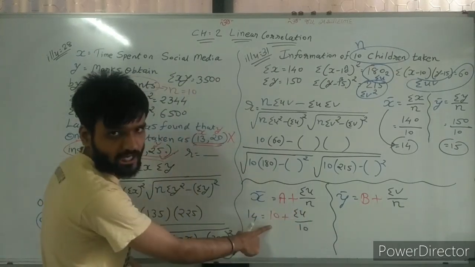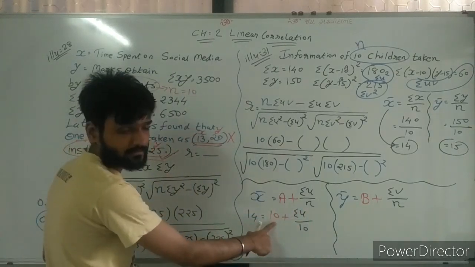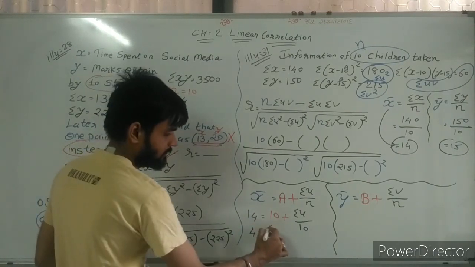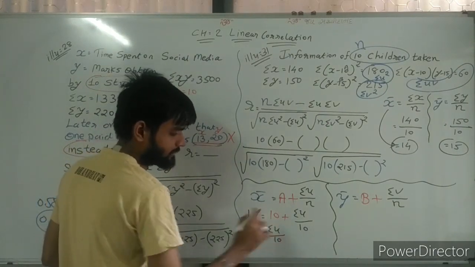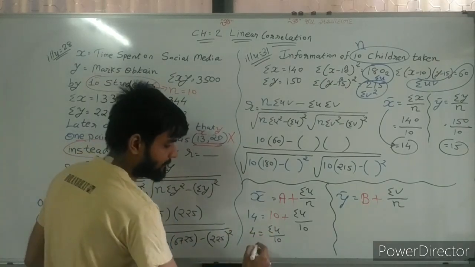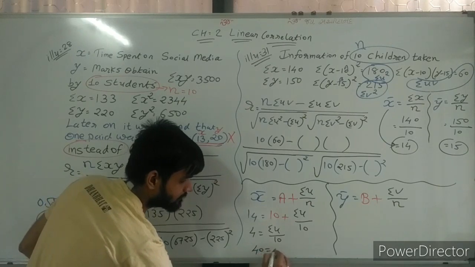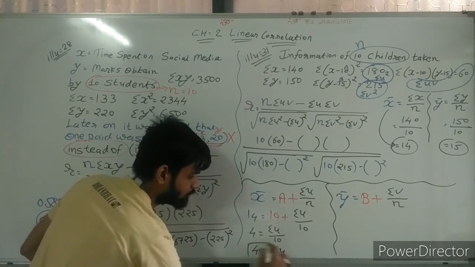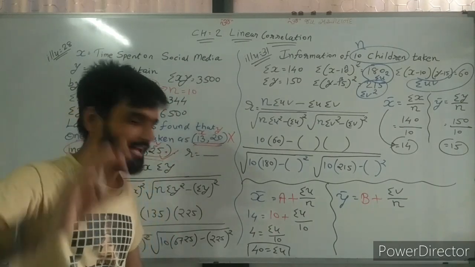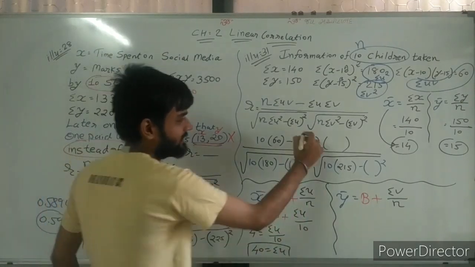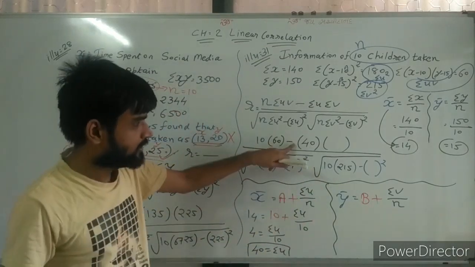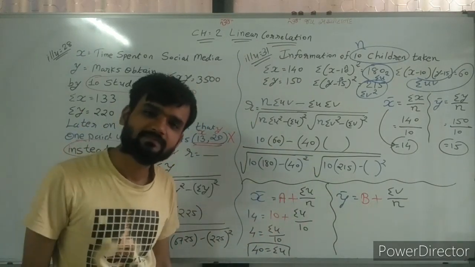First of all, change the side of 10: 14 minus 10, answer 4. Sigma u divided by 10, now this 10 is multiplied with 4, 10 fours are 40. Sigma u is 40. Now I have the value of sigma u, so I can write 40 here, and here also 40 for sigma u whole square.